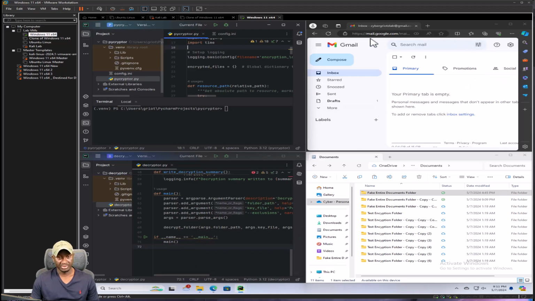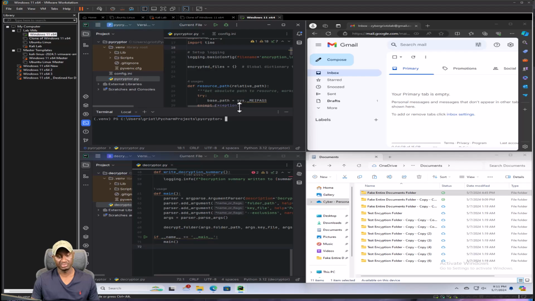I have my email here just to be able to grab the encryption key. Just to walk you through what's gonna happen when I run this script, we should see an email pop up here, basically with three things: the encryption key, a system information file that will tell us all the folders and files that it encrypted, and the log file that tells us every action that was performed, whether there's errors and so forth.